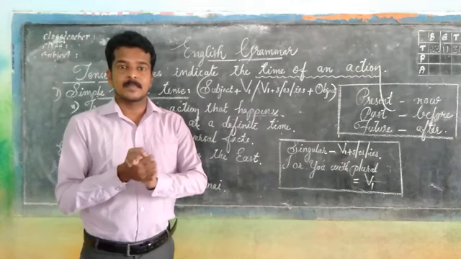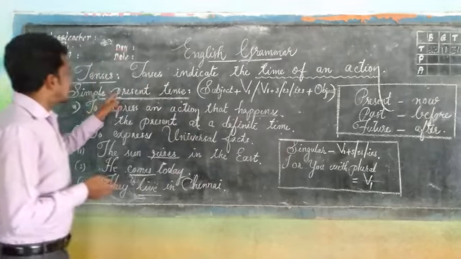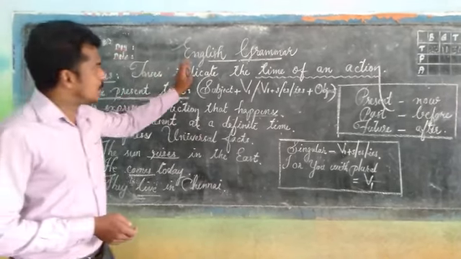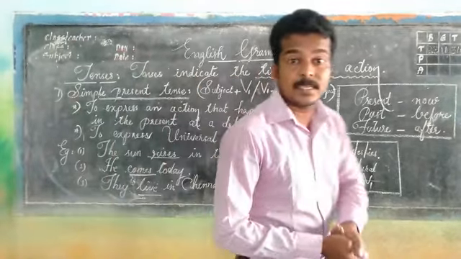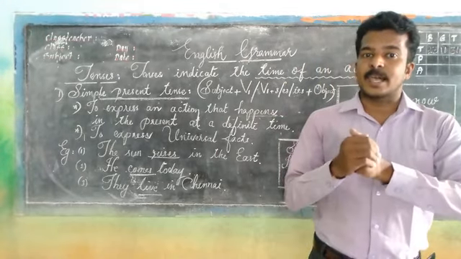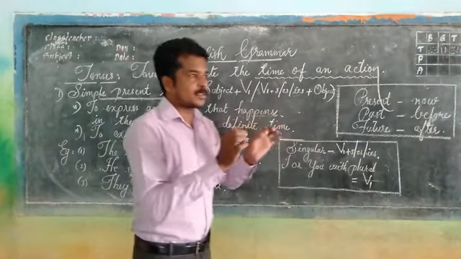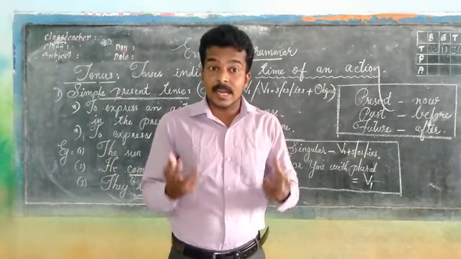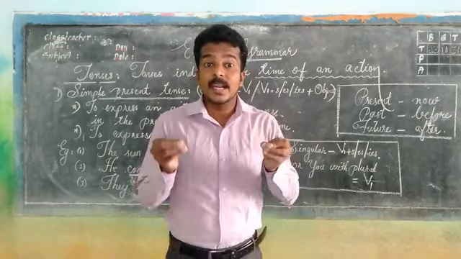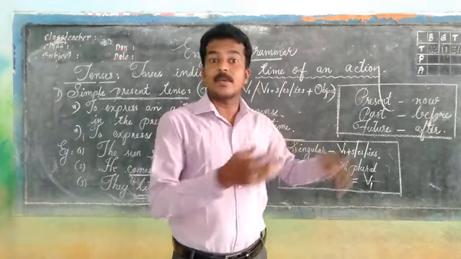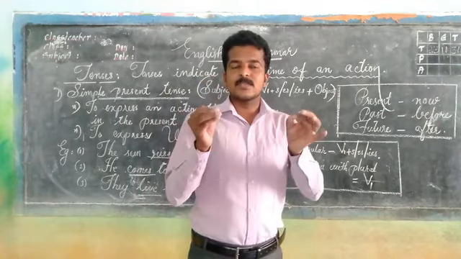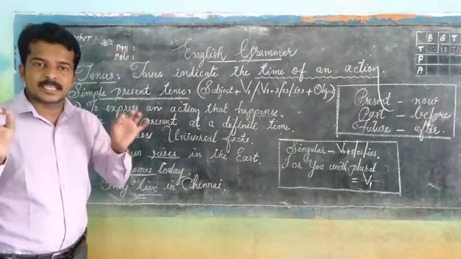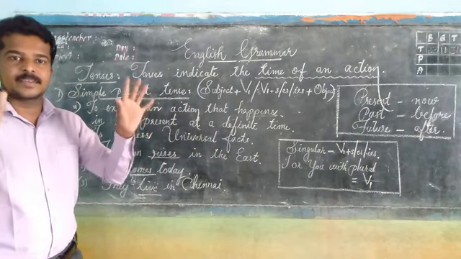What do you mean by tense? Tenses indicate the time of an action. For example, one action is done. When does that action happen, or when did that action happen, or when will that action happen? We have to mention the time. And that is what the definition says: tenses indicate the time of an action.